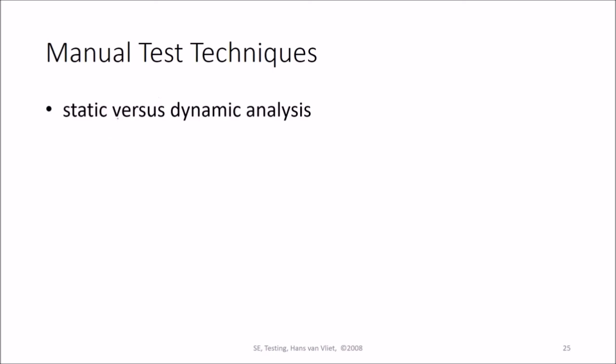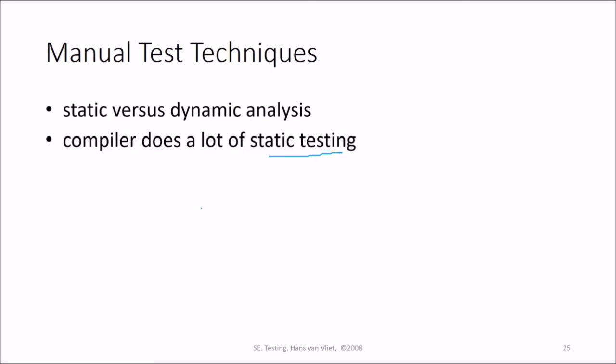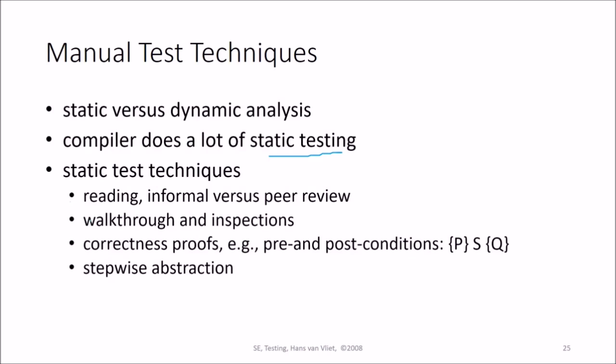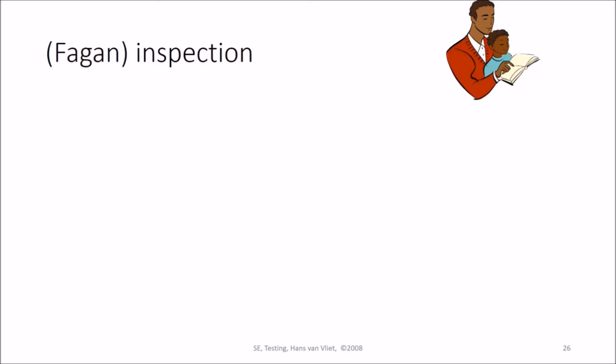Manual test techniques can be static test techniques or static analysis, versus dynamic analysis. The compiler does a lot of static testing by itself. Static test techniques include reading, that is informal, versus peer review. So that is a kind of review. You can also perform walkthroughs and inspections. Then correctness proofs, that is pre and post conditions. Stepwise abstraction can be applied in static test techniques.